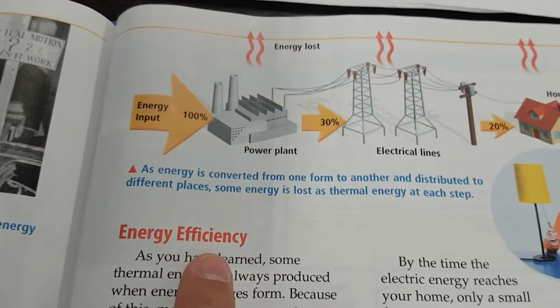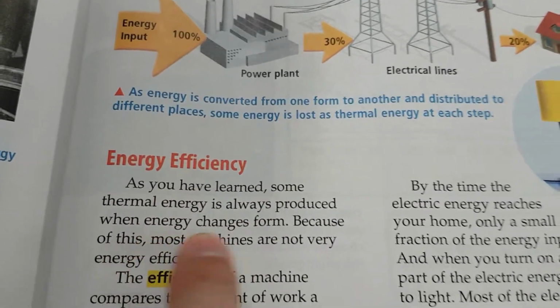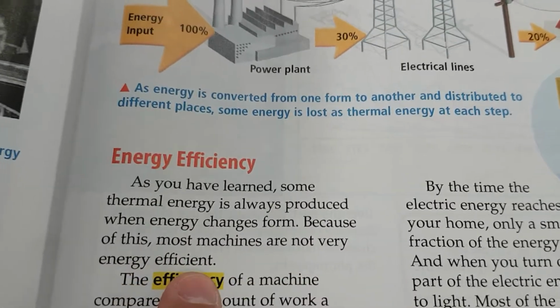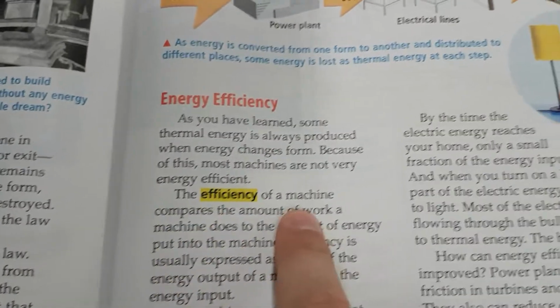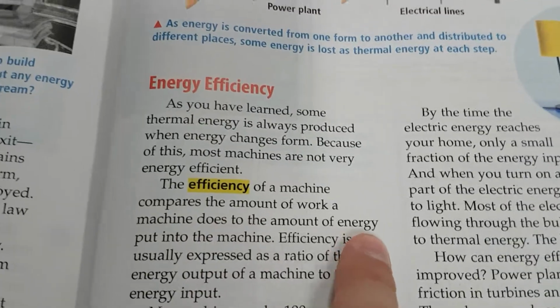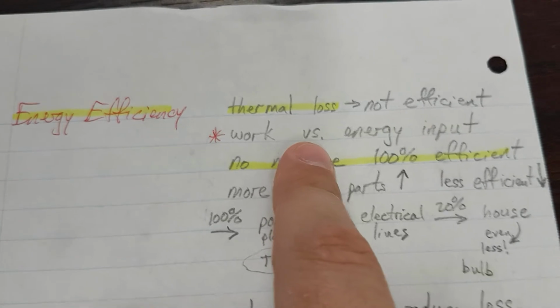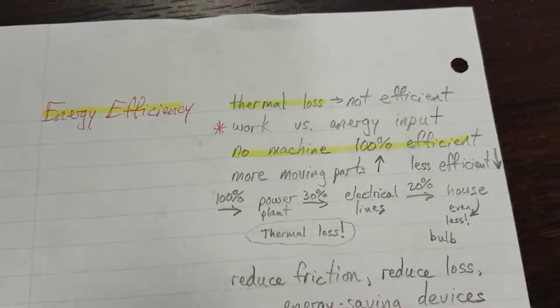Okay, flip it over. Energy efficiency. As you have learned, some thermal energy is always produced when energy changes form. Because of this, most machines are not very energy efficient. Thermal loss is not efficient. The efficiency of a machine compares the amount of work a machine does to the amount of energy put into the machine. So, work versus energy input.